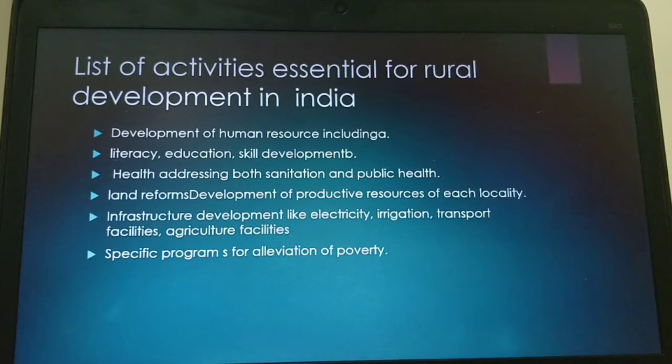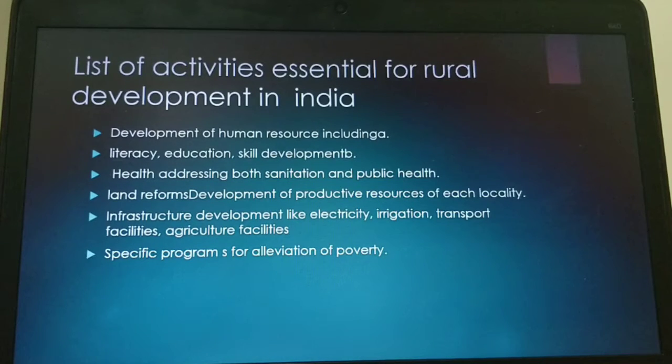And land reforms. They have done it, but again that has to be reorganized. So land reform, development of productive resources of each locality. Each locality depends on how the land reforms are implemented. Infrastructure development like electricity, irrigation, transport facility, agricultural facility, all these have to be developed.